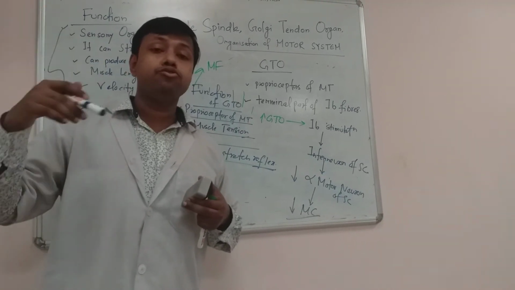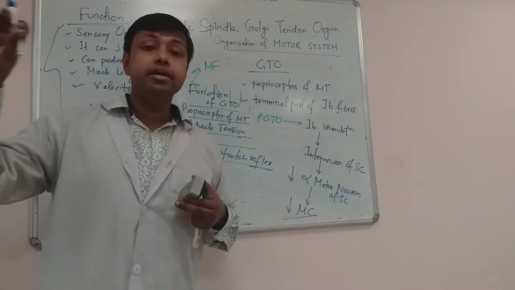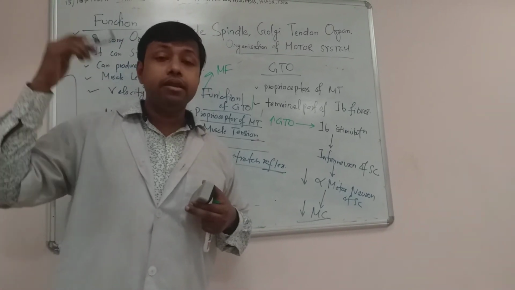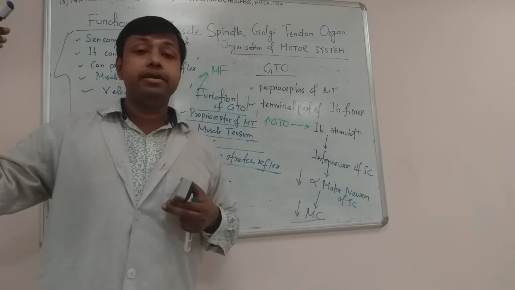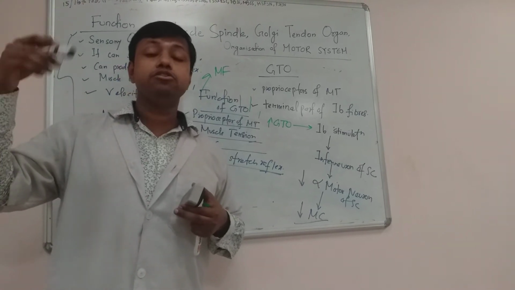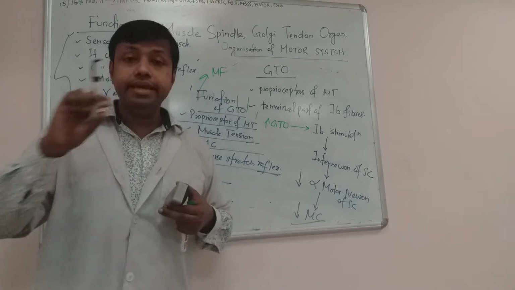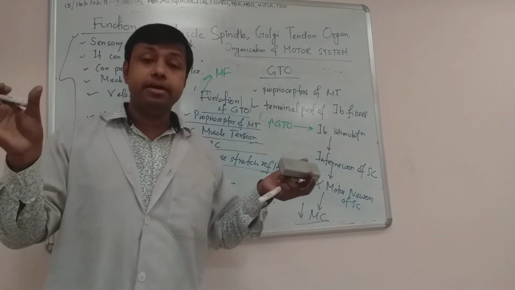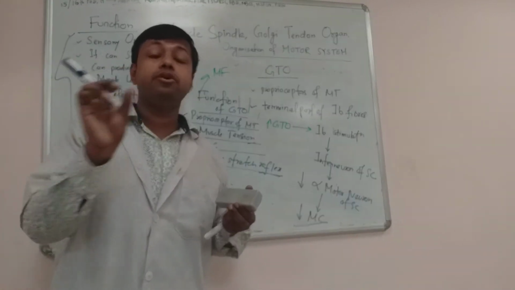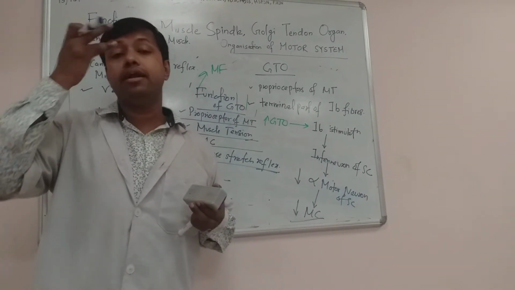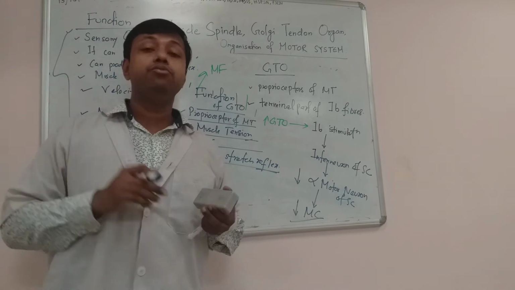Nuclear bag fibers are called so because they contain a central dilated part, which contains multiple nuclei, and it is supplied by 1A fibers as well as 2 fibers, which form annular spiral rings around the nuclear bag fibers and nuclear chain fibers. Chain fiber is a thin structure but shorter than the nuclear bag fibers. It is called nuclear chain fibers because the nuclei are arranged in a chain-like or row-like pattern. That's why it is called nuclear chain fibers.